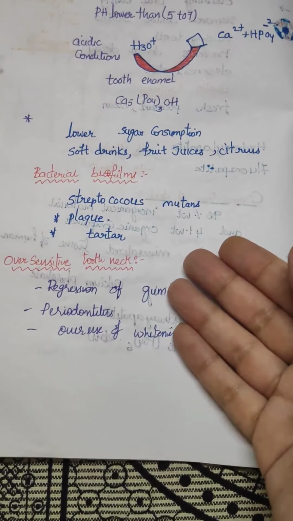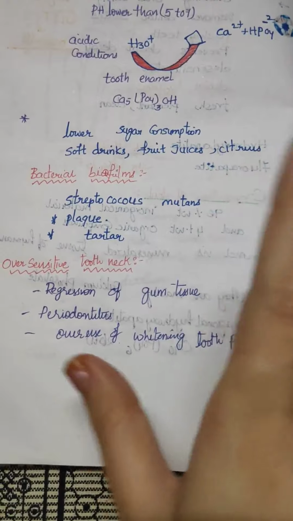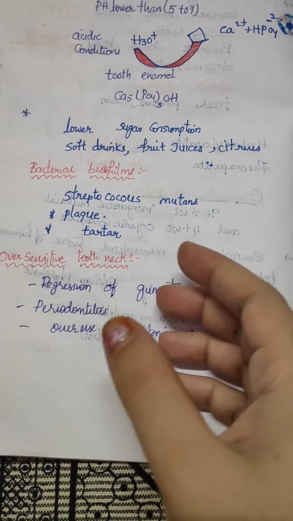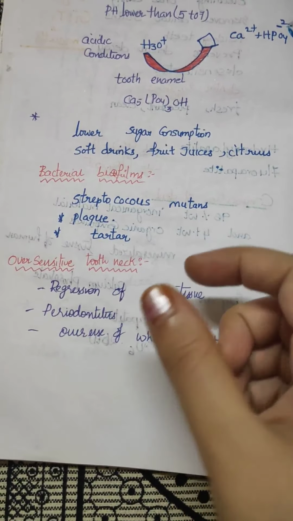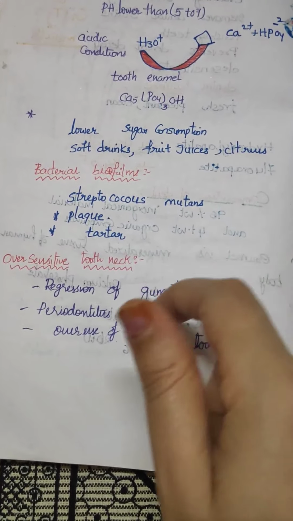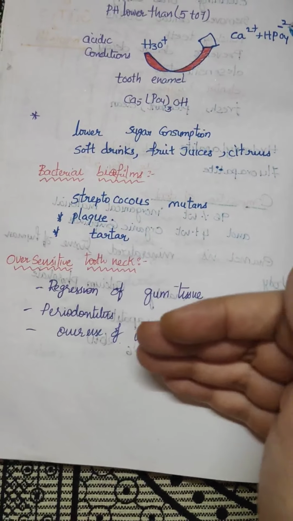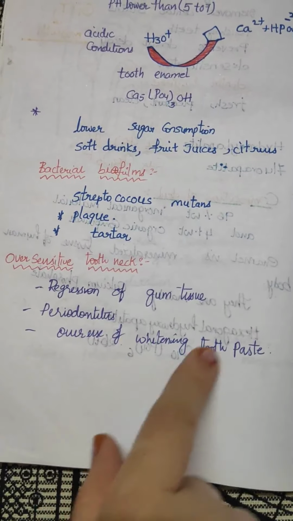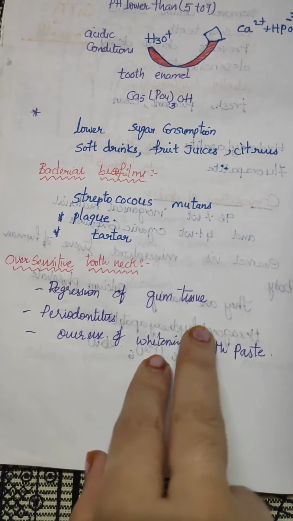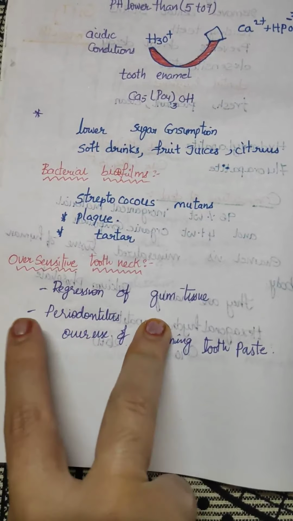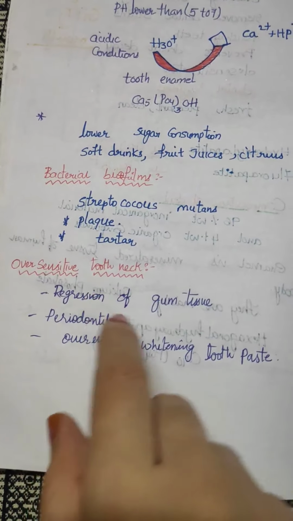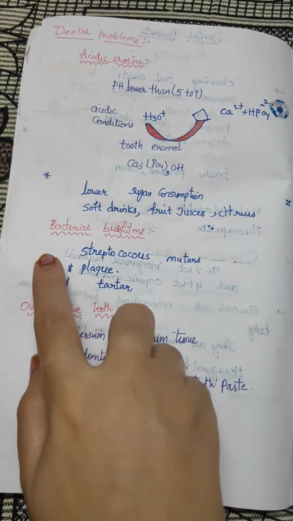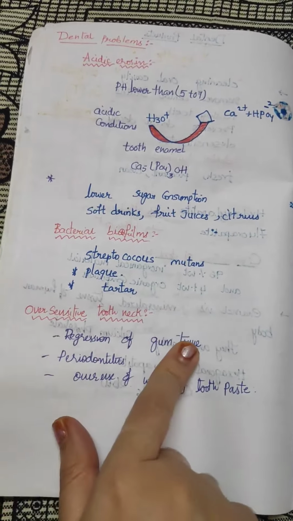mostly focusing on beauty and whitening. Because of that whitening, cleansing, or some of them using bleaching agents, bleach or chlorinated compounds. Because of overusing the bleaching agent, all this leads to sensitivity of the tooth neck. Okay, these are the dental problems: acidic erosion, bacterial biofilms, and oversensitive tooth neck.